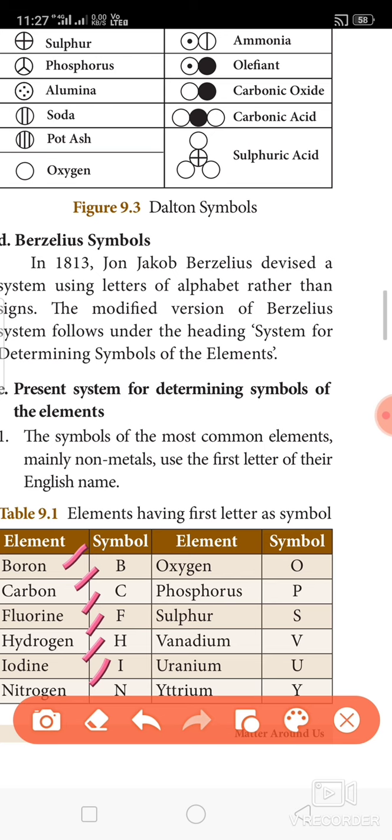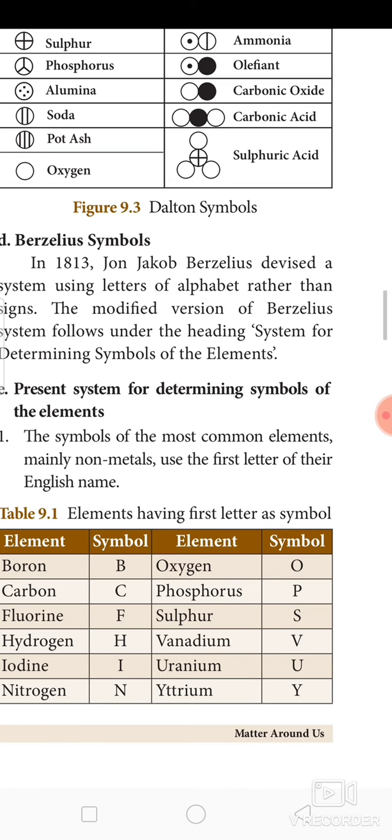For the element's name, the symbol is given as the first letter of the English name. Boron starts with B, so its symbol is B. Carbon starts with C, its symbol is capital C. Fluorine, capital F. Hydrogen, capital H. Iodine, capital I. Nitrogen, capital N. Similarly, oxygen, phosphorus, sulfur, vanadium, uranium, yttrium. So their symbols are O, P, S, V, U, Y respectively. So these are the symbols used for non-metals. These are all examples for non-metals.